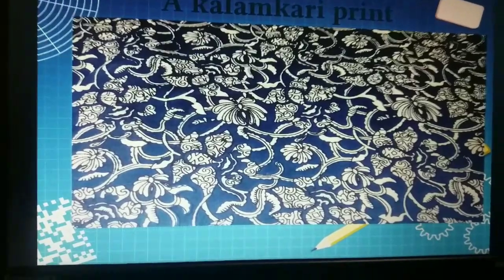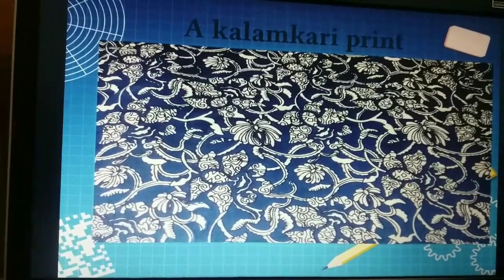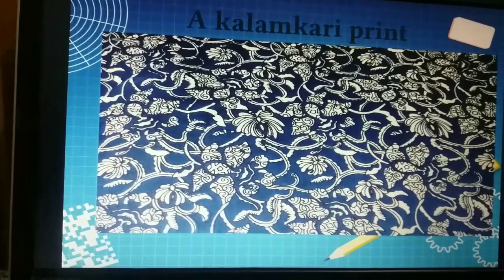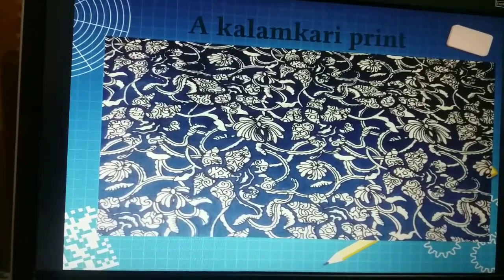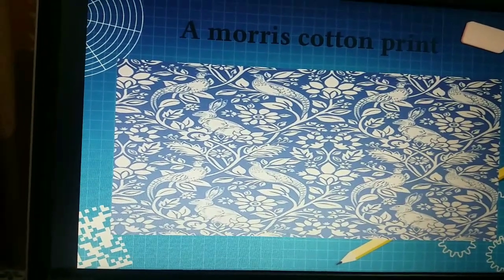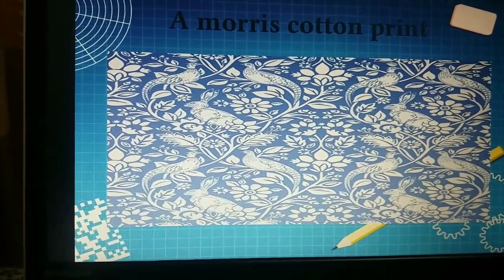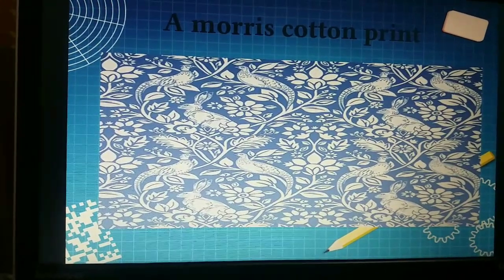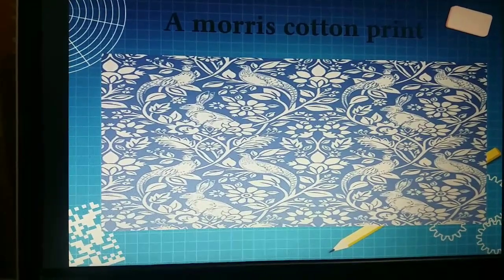Andhra Pradesh, we know, that is common Andhra Pradesh before the separation of Andhra and Telangana, right? So that Kalamkari print was created by weavers of Andhra Pradesh in India. And the next one is a floral cotton print designed and produced by William Morris, a famous poet and artist of 19th century Britain. There is one common thing in the two prints. Both use a rich blue color commonly called indigo, right?